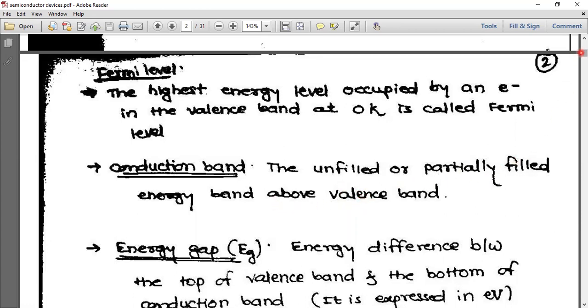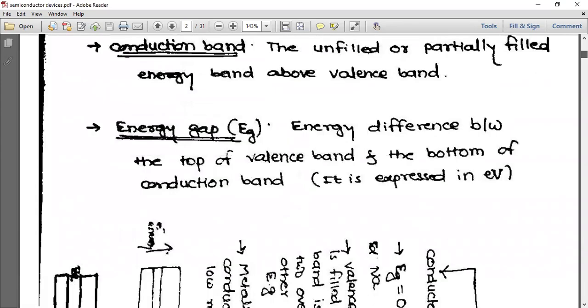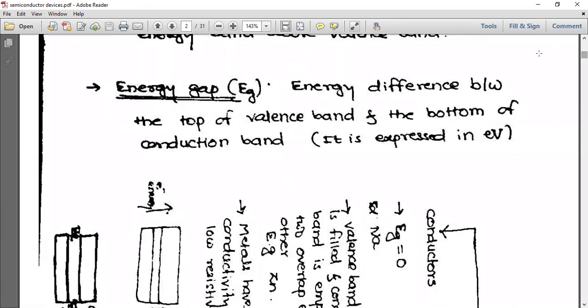Okay, right. Next one, energy gap. Energy gap is the energy difference between the top of valence band and the bottom of conduction band, expressed in electron volt. EV means electron volt. Whatever gap is there in between conduction band and valence band, that is your energy gap. Now I have given one chart.